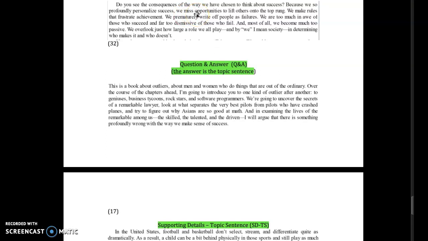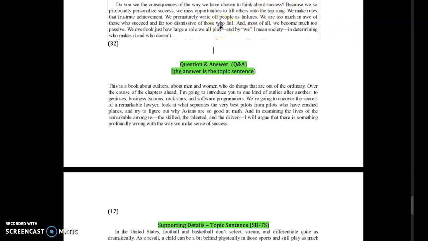Because we profoundly personalize success, we miss opportunities, right? So that's a consequence. We make rules that frustrate achievement. We prematurely write off people as failures. That's a consequence. And he kind of leads up to, and most of all, we become much too passive, right? We overlook just how large a role we play. So this is an interesting one because in a sense, if I'm annotating here, I might try and list the many consequences of the way that we think about success, right?